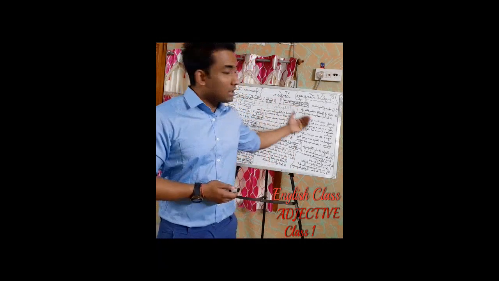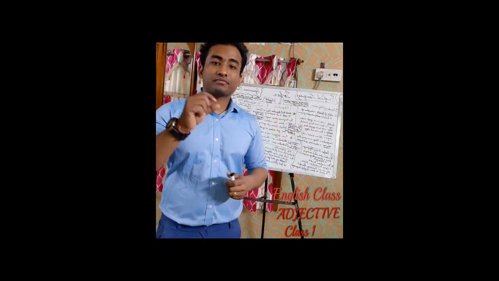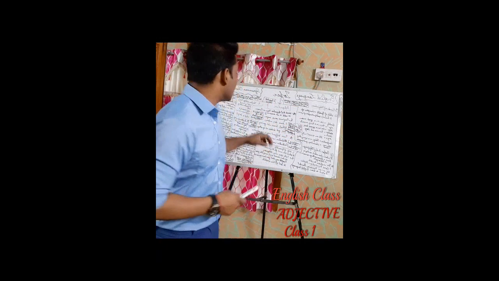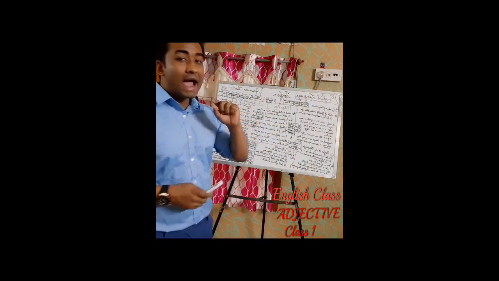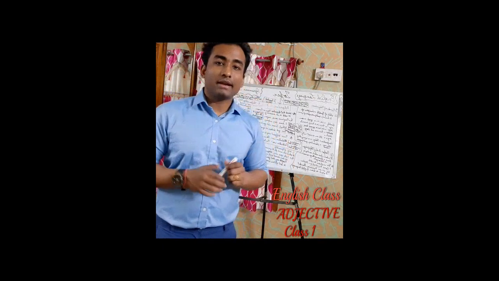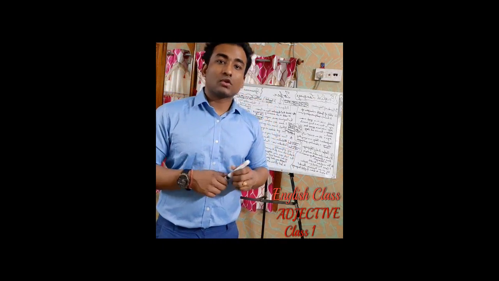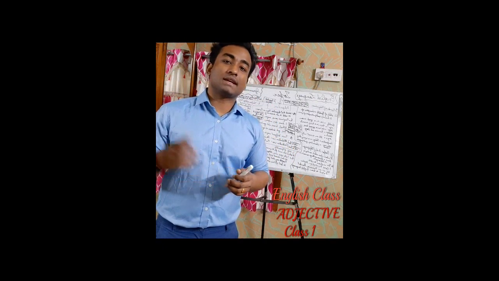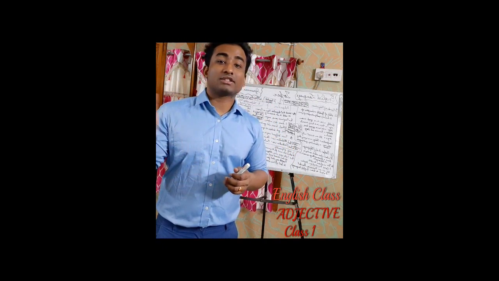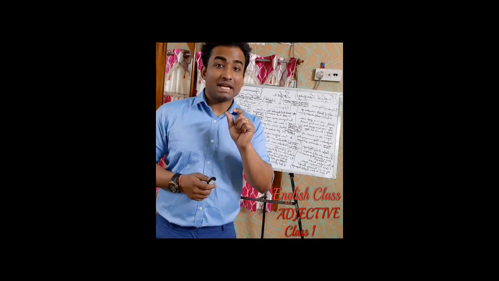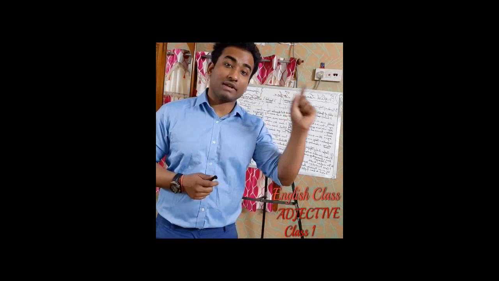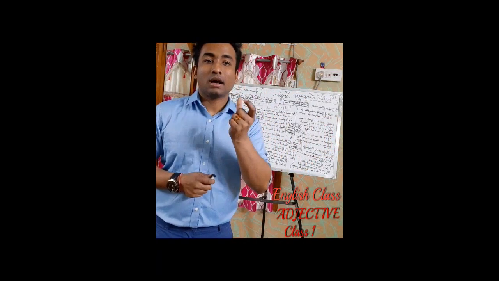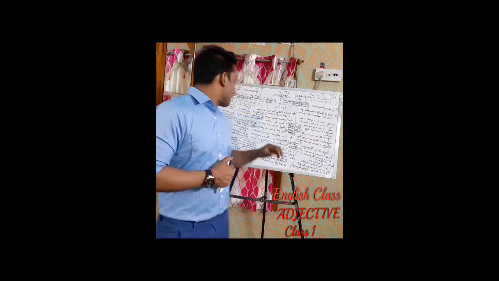In the same way, again you can form adjectives by adding ish, like a childish behavior. Behavior obviously is a noun over here. So if I say he is having a childish behavior, here childish is a word that is describing this noun behavior. That's why childish is an adjective.